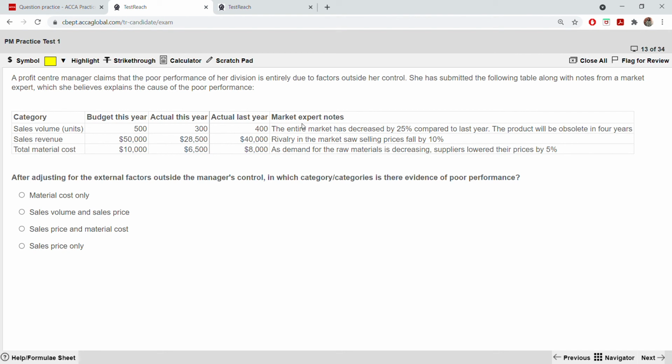Now, the market expert knows the entire market has decreased by 25% compared to last year. This product will be obsolete in 4 years. Okay, let us read the sales revenue. Budget is this, actual is less, but rivals in the market saw selling prices fall by 10%. Total material cost. As demand for raw materials decreases, suppliers lower their price by 5%.